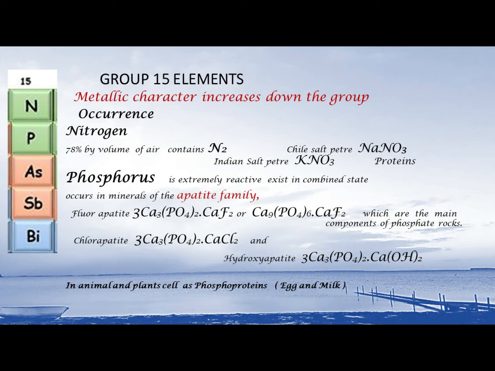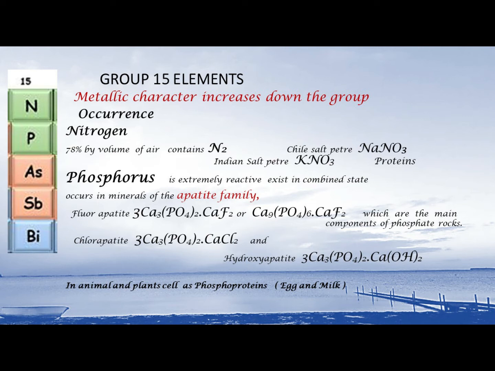You can see that among these, nitrogen and phosphorus are non-metals. Arsenic and antimony are metalloids, and bismuth is a typical metal. So we can say that as you come down the group, the metallic character increases.